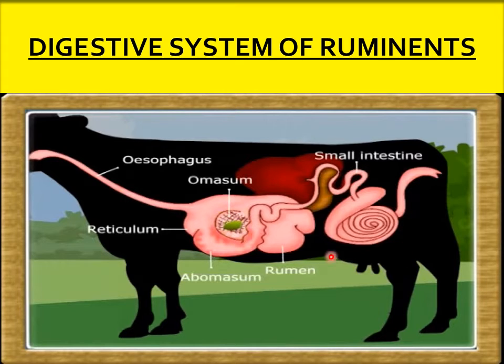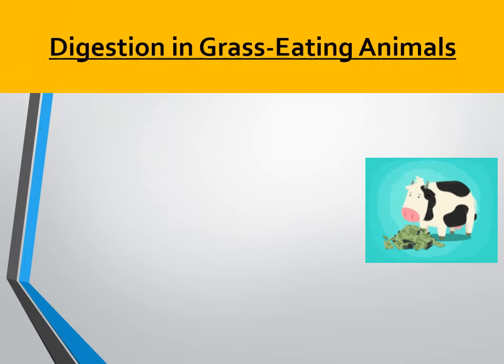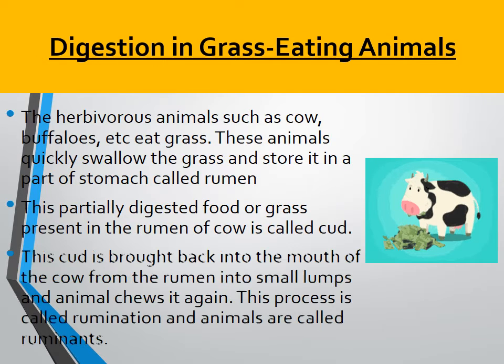So the cellulose digesting bacteria are present in the rumen, but they are not present in human beings. That's why we cannot digest cellulose, that is the plant food items.